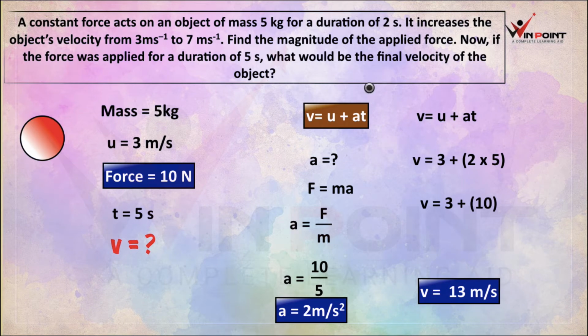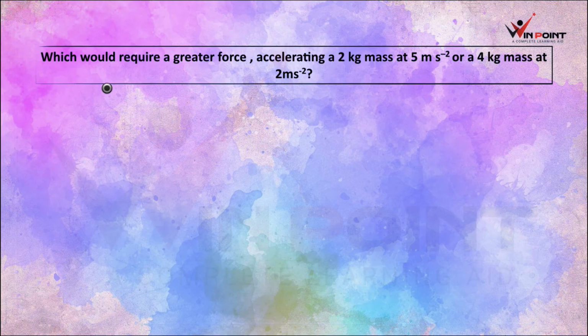That is the final velocity when we are applying the same force for the duration of 5 seconds. Which would require a greater force, accelerating 2 kg of mass at 5 meter per second square or 4 kg of mass at 2 meter per second square? There are two cases. There are two masses and two accelerations. So there are two cases, accelerating a 2 kg mass at 5 meter per second square and accelerating a 4 kg mass at 2 meter per second square.